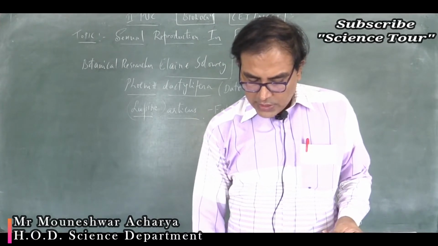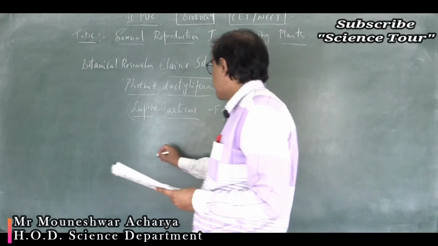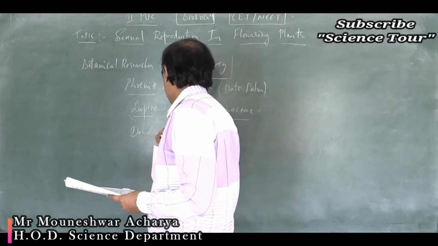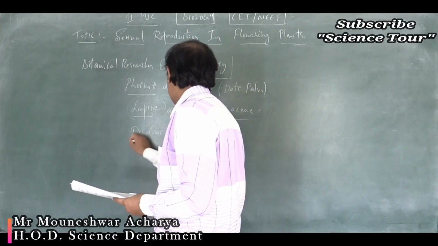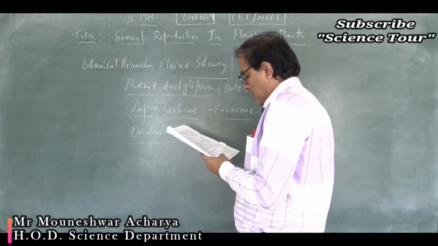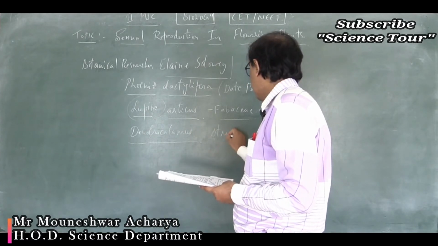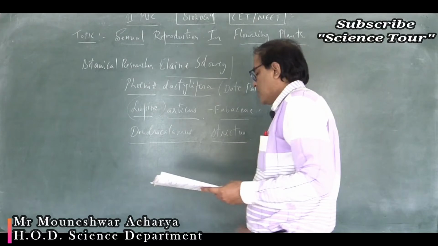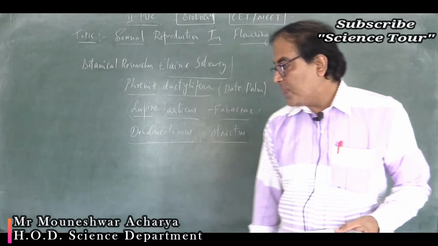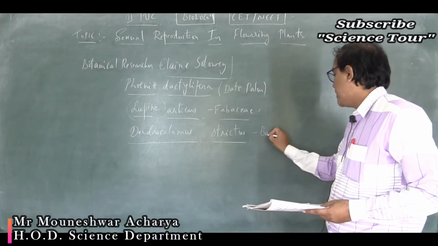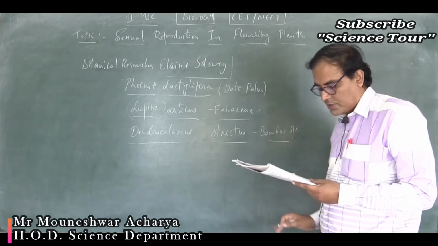Next, Dendrocalamus. Note down the spelling: D-E-N-D-R-O, Calamus, C-A-L-A-M-U-S. Then the species name is Strictus. So what is this Dendrocalamus strictus? It is a species of bamboo. That is not the option.